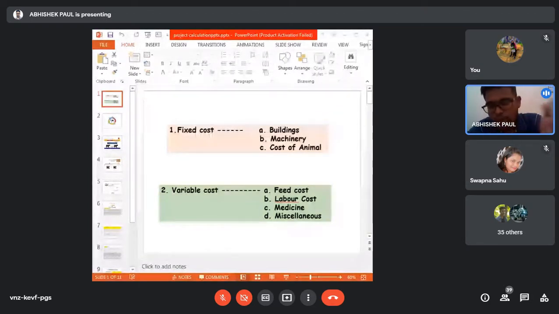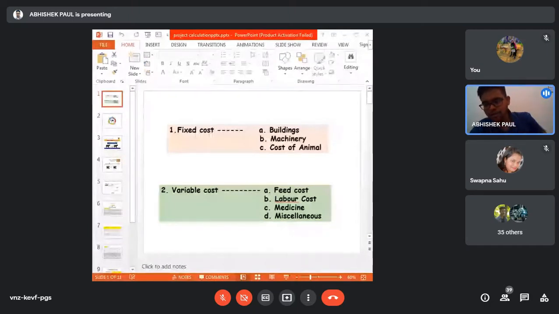And the second component is the variable cost. As the name suggests, variable means it varies day to day. Suppose today the cost is 1000, tomorrow it may be 1050 rupees. It may increase, it may decrease. That's why it is called a variable cost. The examples are feed cost, which comes under variable cost. Then labor charge. Labor means the person who does the cleaning and the milking of the cow. As you have seen in our farm also, some workers are engaged for the day-to-day activity. This comes under the labor cost.